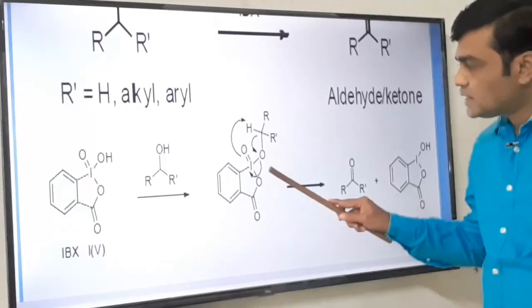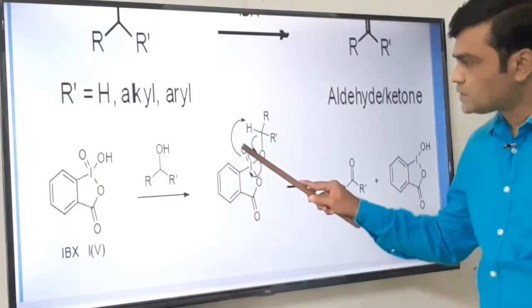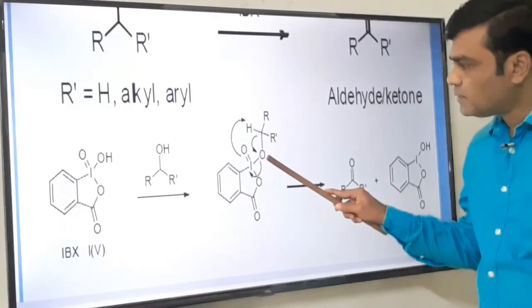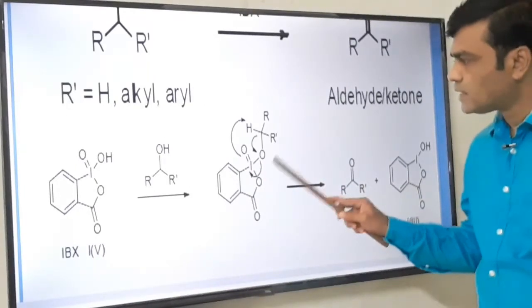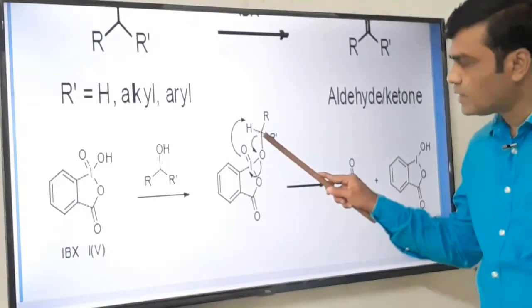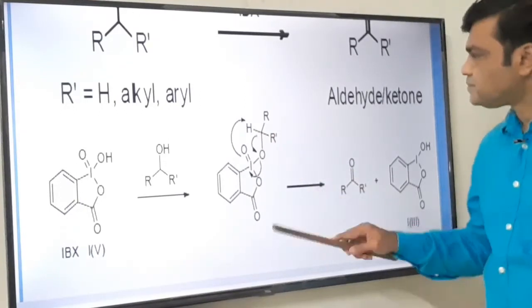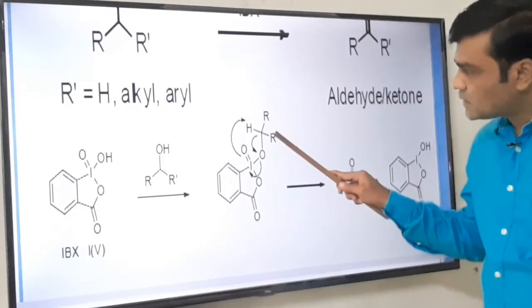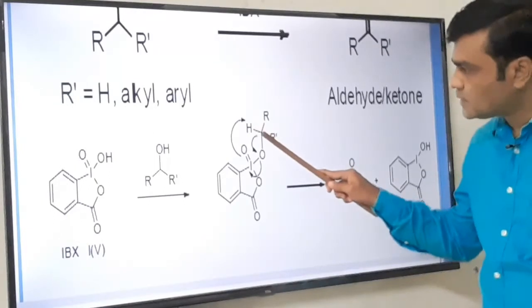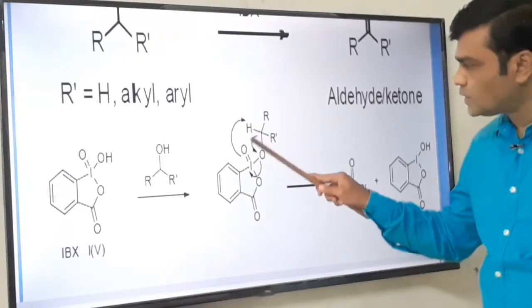See what happens. The bonded pair of electrons shifts here onto the iodine. The pi bond will open on oxygen, and oxygen bears a negative charge. At the same time, this carbon-hydrogen bond breaks heterolytically and this bonded pair of electrons shifts over here, so a double bond is formed and we get R, C, R', double bond O. The H positive, after breaking the carbon-hydrogen bond, goes to the oxide ion, O negative, and an OH bond is formed.